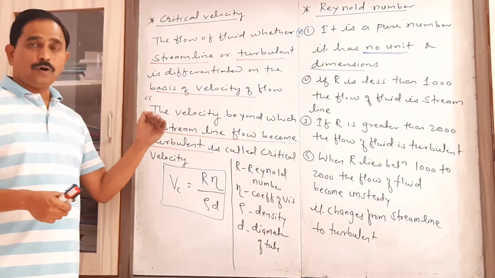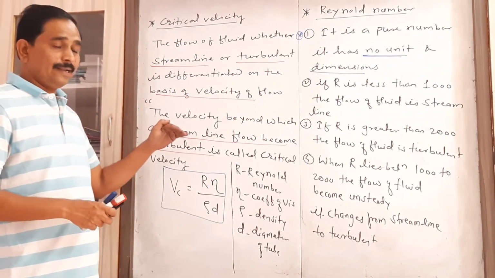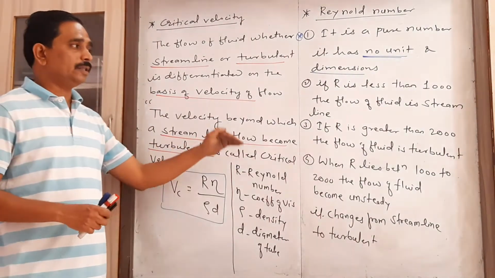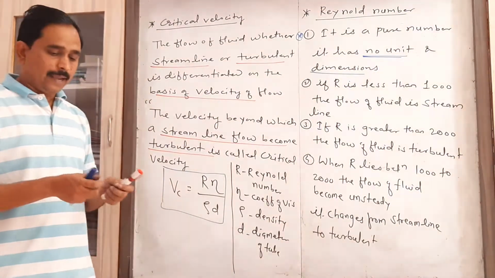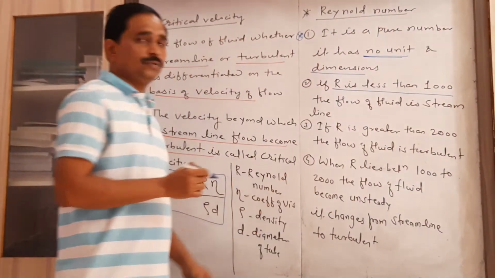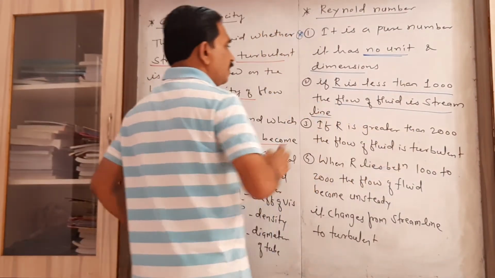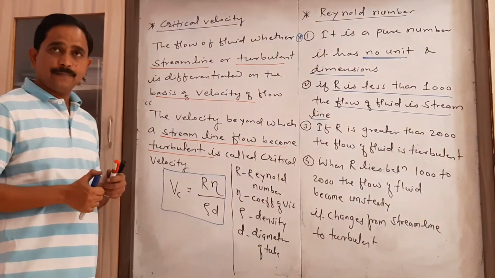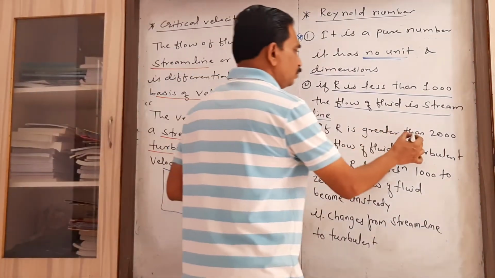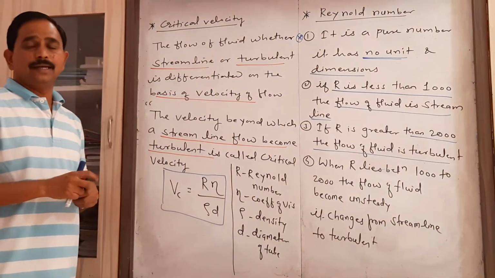Now, depending upon the value of the Reynolds number, we can classify whether the flow is streamline or turbulent. If the value of Reynolds number is less than 1000, then the flow of fluid is streamline. And if the value of Reynolds number is greater than 2000, then the flow of fluid is called turbulent.